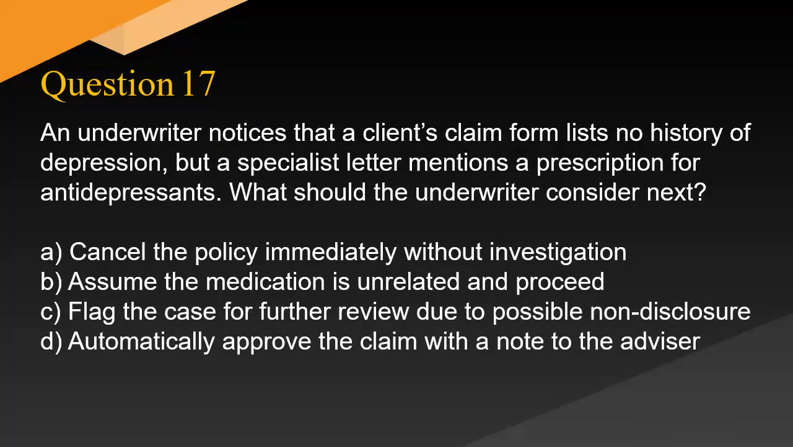An underwriter notices that a client's claim form lists no history of depression, but a specialist letter mentions a prescription for antidepressants. What should the underwriter consider next? A. Cancel the policy immediately without investigation. B. Assume the medication is unrelated and proceed. C. Flag the case for further review due to possible non-disclosure. D. Automatically approve the claim with a note to the advisor.